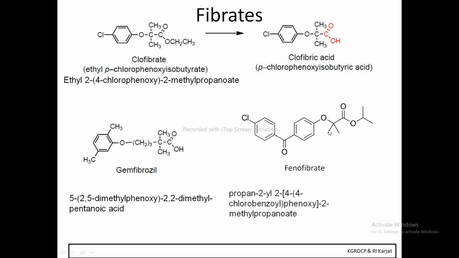So 2-methyl propanoate. That is the IUPAC name of fenofibrate. So we covered the IUPAC names of clofibrate, gemfibrozil, and fenofibrate.